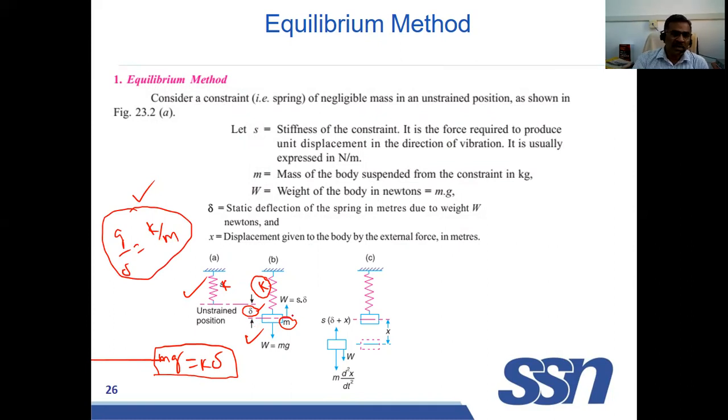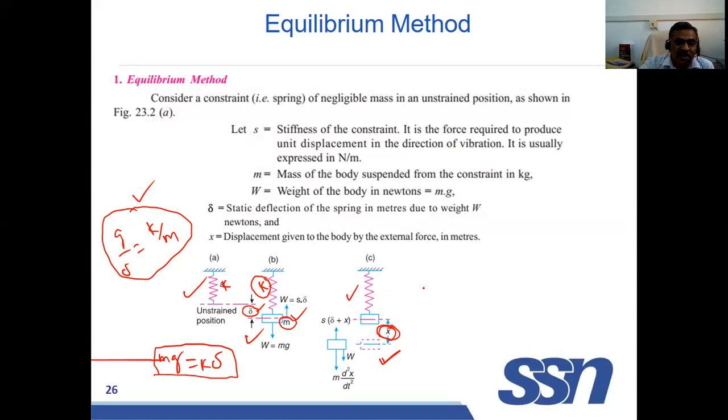So now, after putting the load, this is the position of the spring and mass. Now, a small displacement x is given, that is, we apply a disturbing force and it is removed. So it will be vibrating. At this position, we are going to write the equilibrium equation. What are all the forces acting in this system? Since it is accelerating, there will be an inertia force. The deflection is x, so the spring will be expanding, so there will be a restoring force. But the net force is equal to 0.